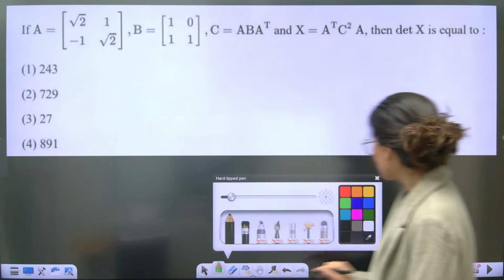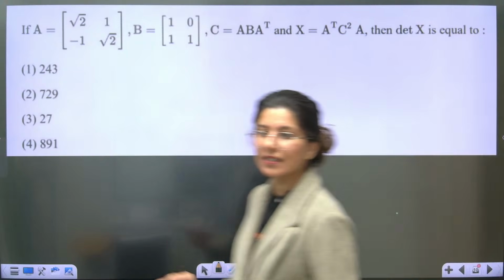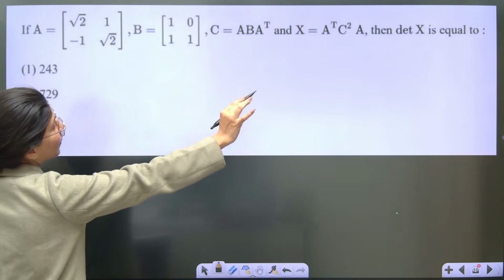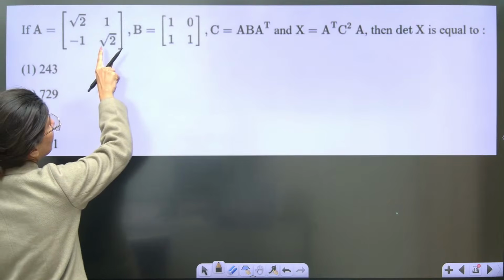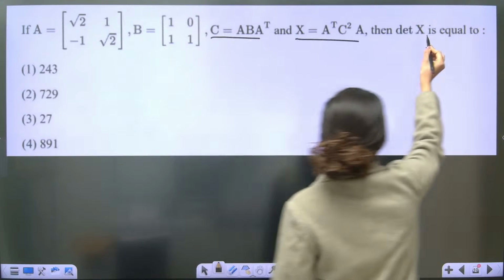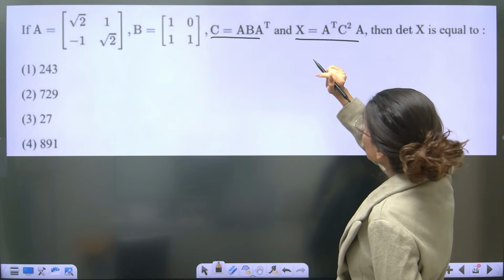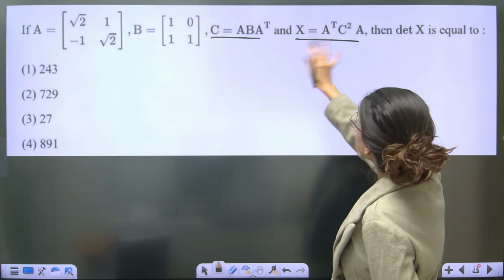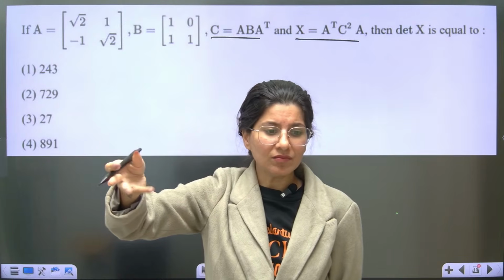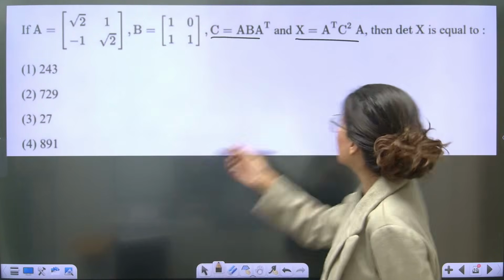This is your JEE Main 2024 PYQ. A is this, B is this, C is given as this and X is this. Determinant X is what they are talking about. So first of all, understand one thing: can I take determinant on both the sides? Why do you want to beat around the bush? They are talking about determinant X, so you just calculate determinant X.